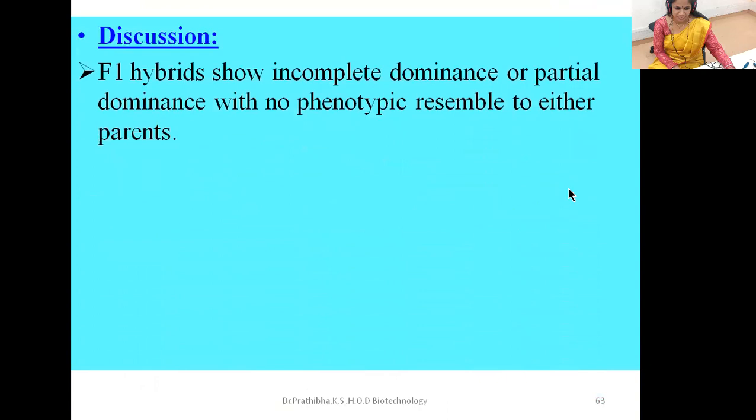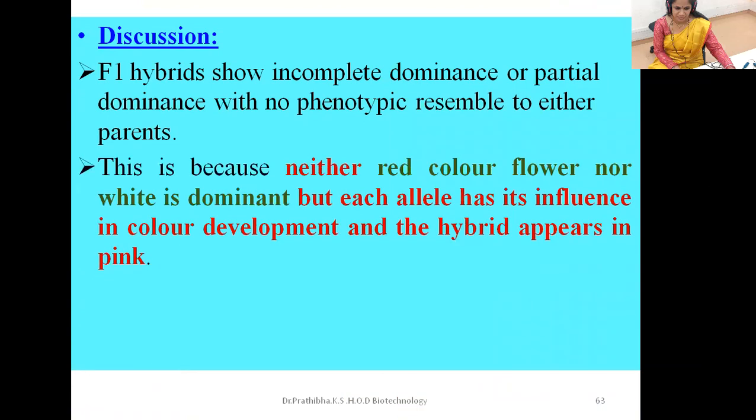Then let us go through the discussion. F1 hybrids show incomplete dominance or partial dominance with no phenotypic resemblance to either parent, red or white. This is because neither the red color flower nor the white is dominant, but each allele has its influence in color development and the hybrid appears pink.